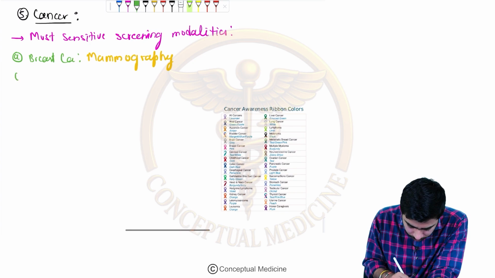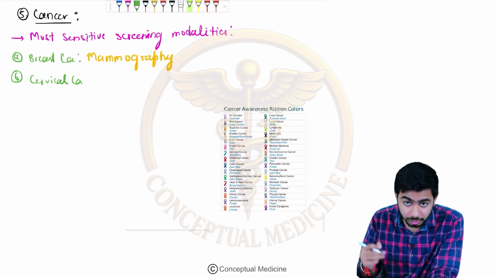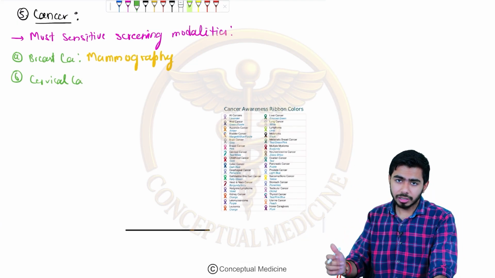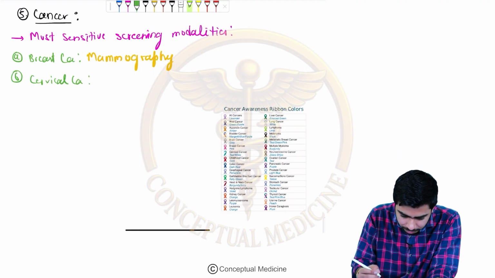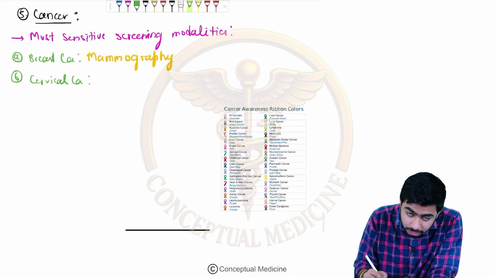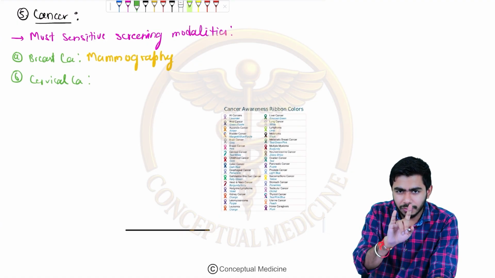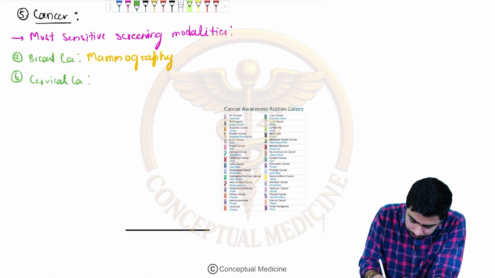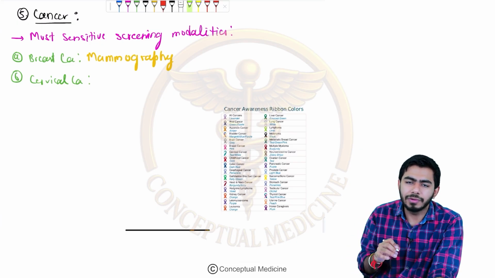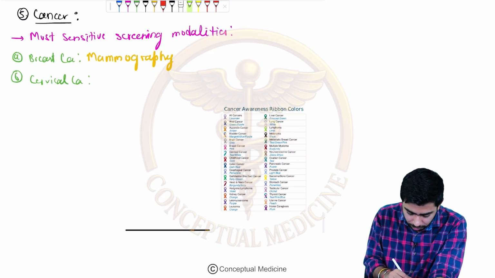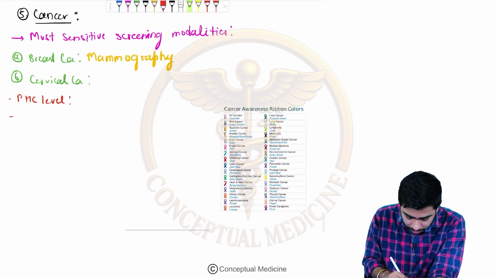Okay, second one, for example, the person might have cancer of the cervical region, that is cervical cancer, not the cervical spine I'm talking about, but the other cervical region, that is the cervix in females, right? So cervical cancer, yes, very popularly, I know you are thinking of the pap smear, guys. But over here, one trick is there. What is that trick? If I'm talking at the rural level, at PHC level, the answer changes.